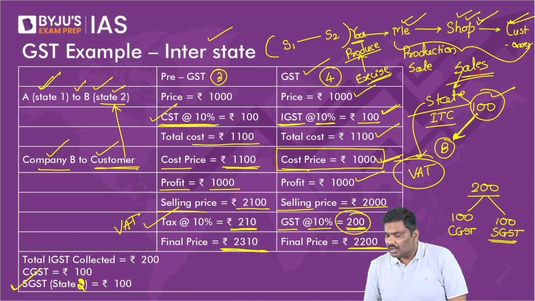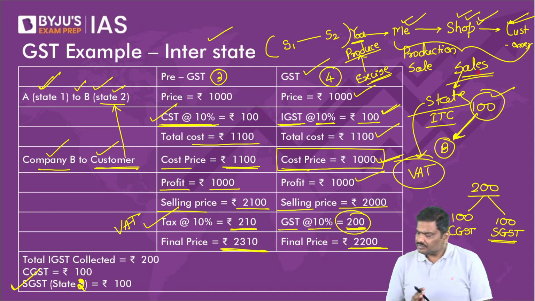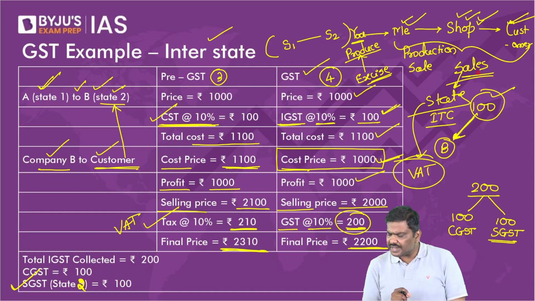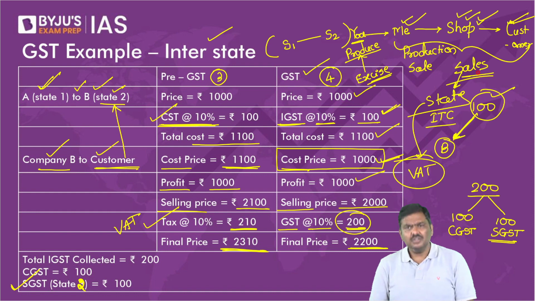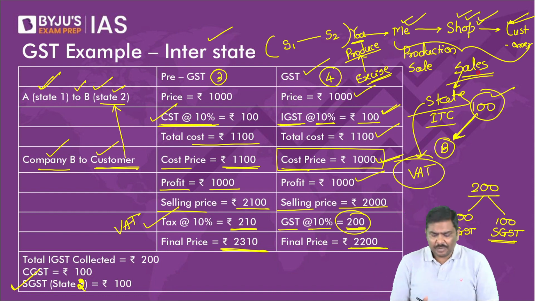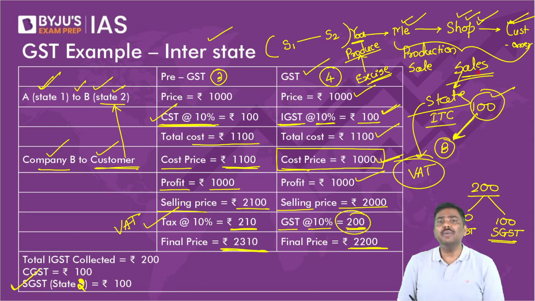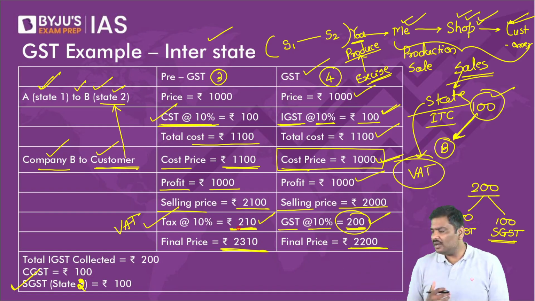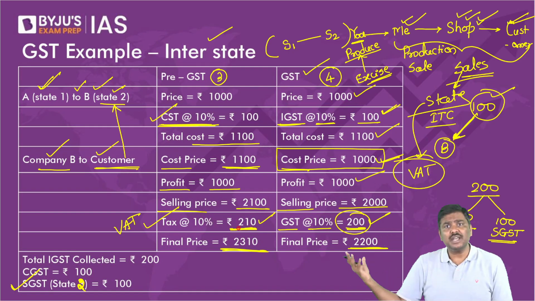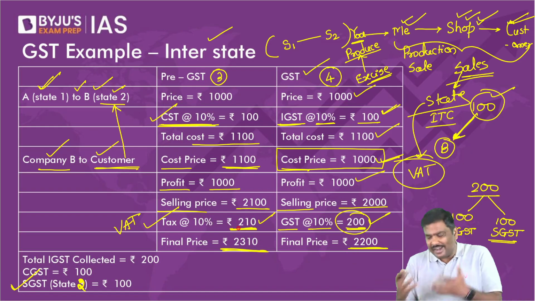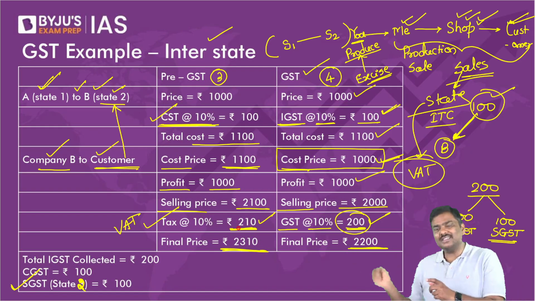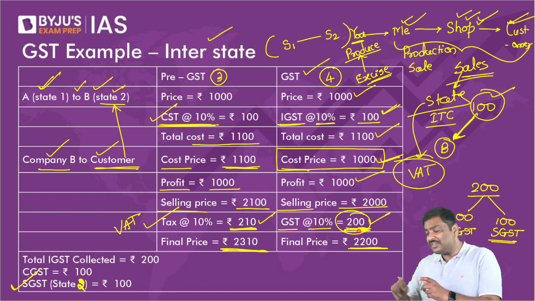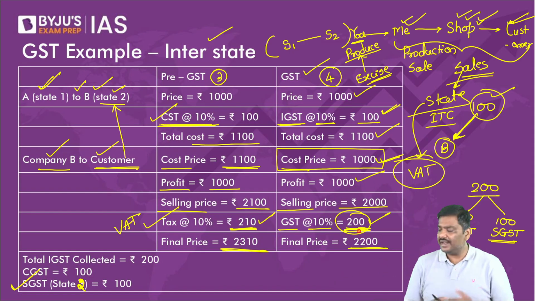Okay, let me go forward. So in the first example of intrastate, a state is getting 210, but in the second example, the state is getting 100 rupee tax. So what? Yes, right, because there was a cascading effect. State would get more taxes, but the tax burden on the customer would be much higher. We are trying to address the burden of taxation on the customer. We are trying to address the issue of cascading effect in the system. That's a basic idea.